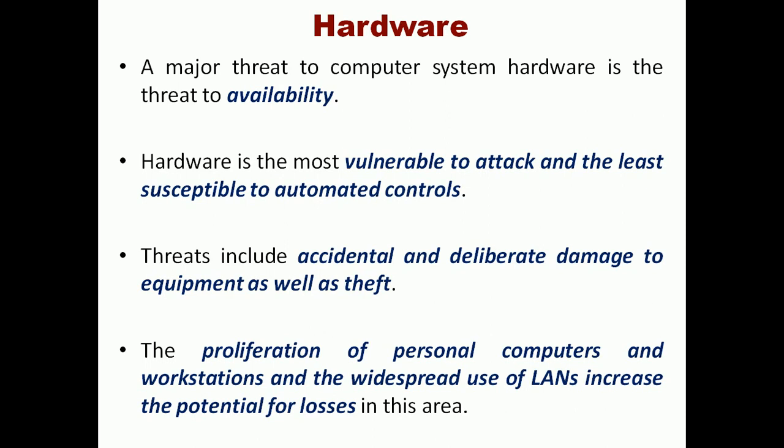This attack may happen accidentally or through purposeful damage to the equipment. The proliferation of personal computers, the increasing exposure of personal computers, and the increasing number of systems in wireless LANs add to this.